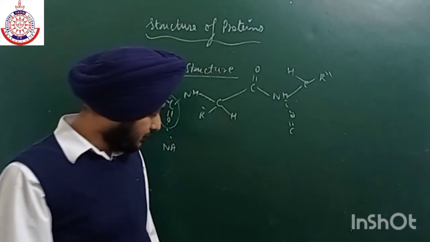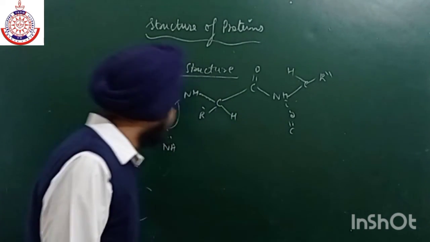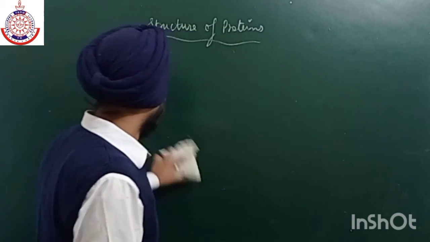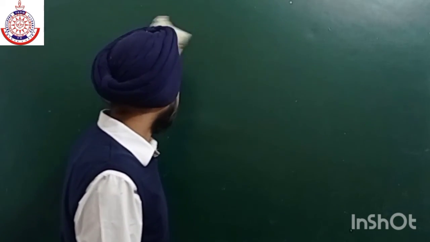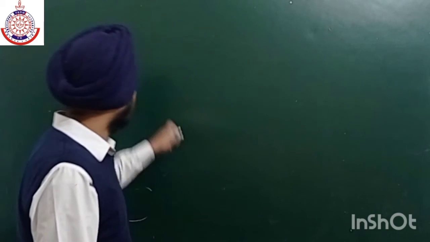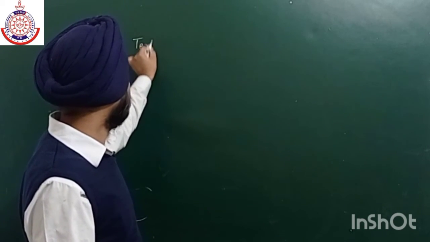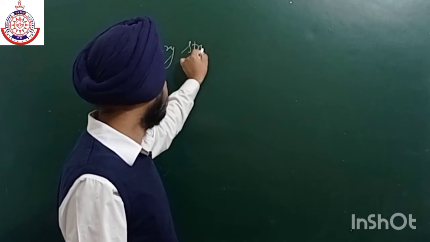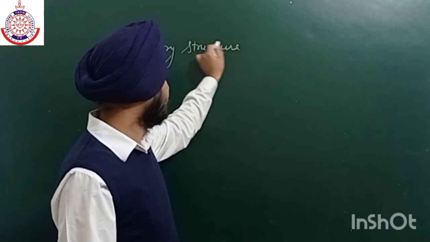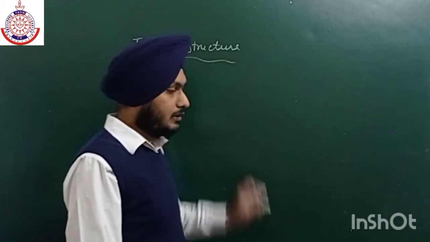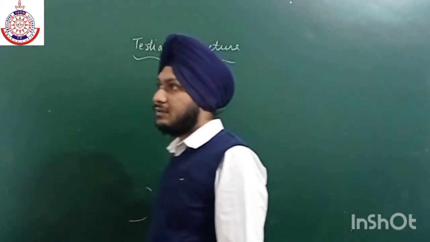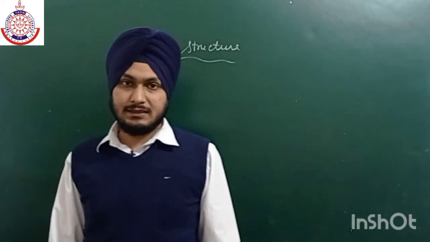Now next is the tertiary structure. As we all know, we are moving towards more complexity. In the tertiary structure, more complexation takes place.